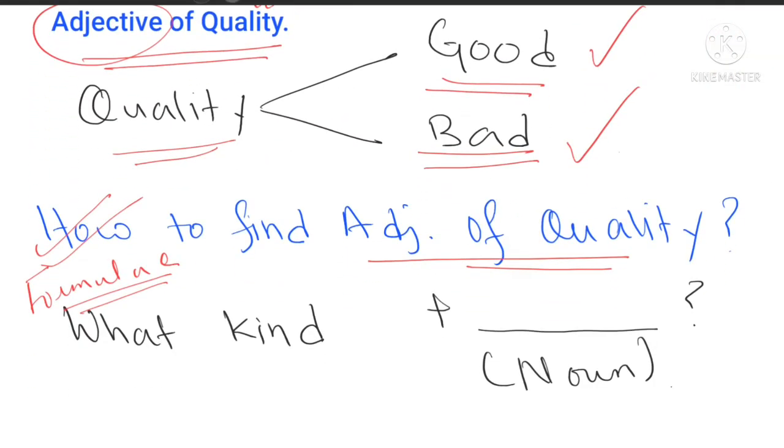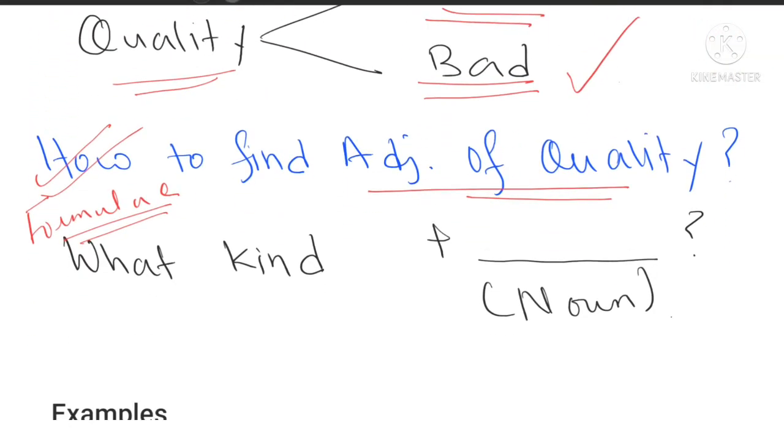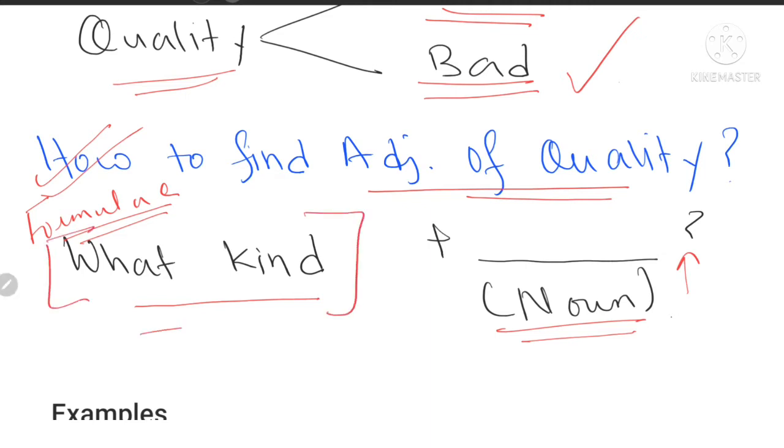So for adjective of quality we have what kind plus the noun. Now, above noun I have given a dash. Why is there a dash out here? The simple reason is that the noun will differ in every case, but this "what kind" will remain always. Now many of you will comment, where does this formula work, how do we utilize that?